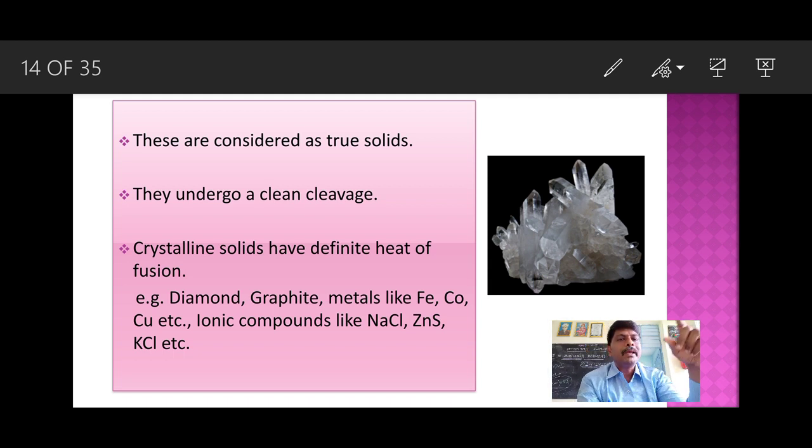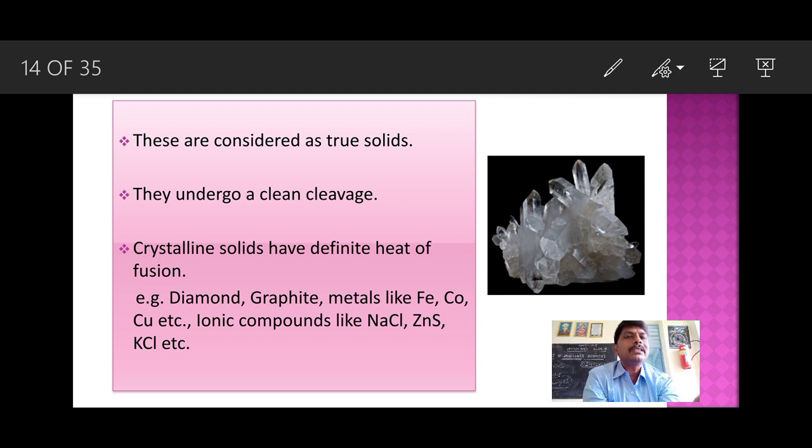All are positive, means they are regular, they have long range order, they have sharp melting point, true solids, clean cleavage, definite. All are positive words, but only one is anisotropic, the opposite word. Different physical properties in different directions. You have to remember like this: crystalline solids all positive, regular, definite, clean, true. But anisotropic, different properties in different directions.